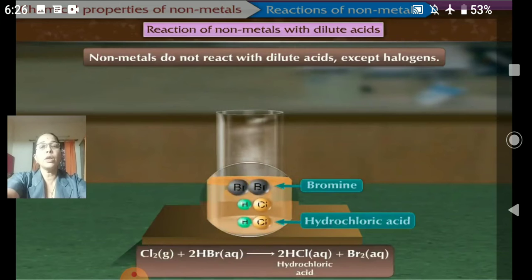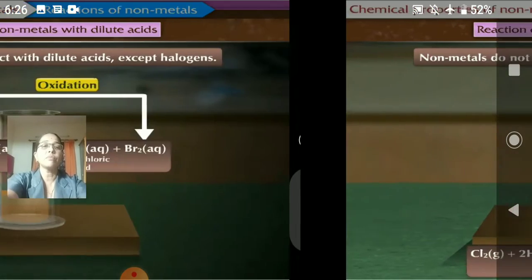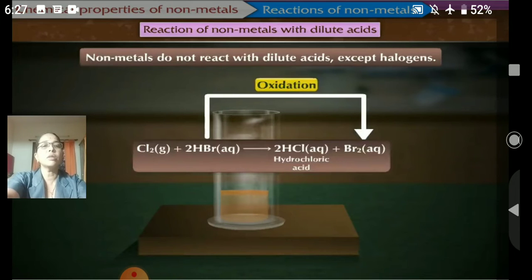If, other than chlorine, you take bromine and react with hydrochloric acid, what you are going to get is those things which are here now. What will we get? Hydrobromic acid will form, and chlorine gas will be released. Okay, see, this will be an interchange. So the right hand side will become the left hand side, and the left hand side will become the right hand side. So chlorine plus hydrogen bromide, you will get hydrochloric acid. It will be in aqueous state only, and bromine also will be in aqueous state only.